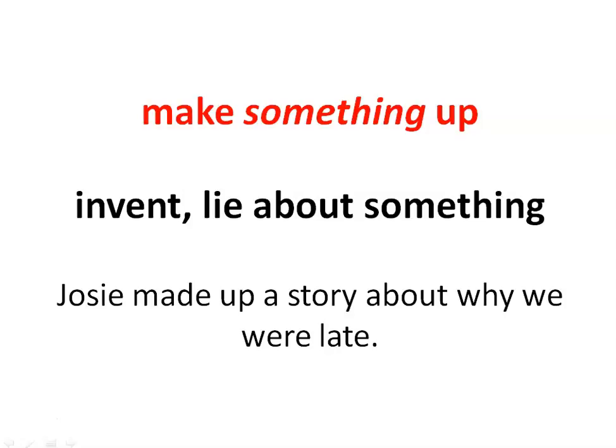Let's see the phrasal verb make up in an example. Josie made up a story about why we were late. By looking at the example, we can understand that they were late to a class or something. Whenever we arrive late to an occasion, we tell all sorts of excuses. So that is called make something up, to lie about something. Here Josie made up a story, so she created a story about why they were late. That is the context of the phrasal verb make something up.